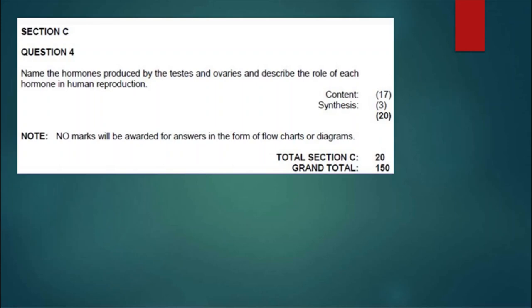And then we also have estrogen. First, we have testosterone, right? The hormone produced by the testes. And then we wrote the function of that hormone. Estrogen is produced by the Graafian follicles in the ovaries. It causes the lining of the uterus, or endometrium, to become thicker or more vascular in preparation for possible implantation of the embryo and development of the fetus.